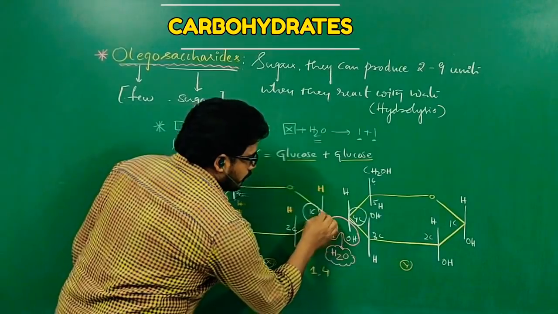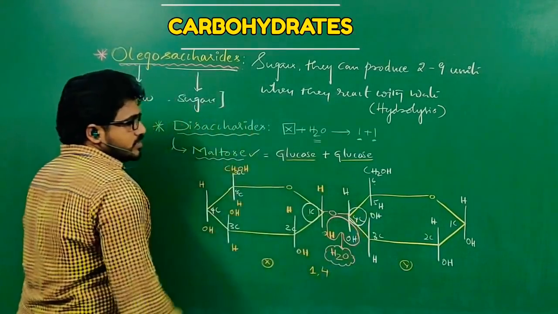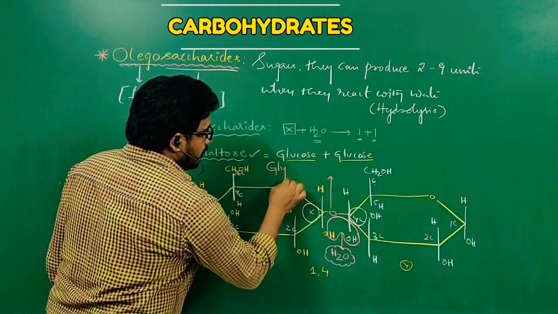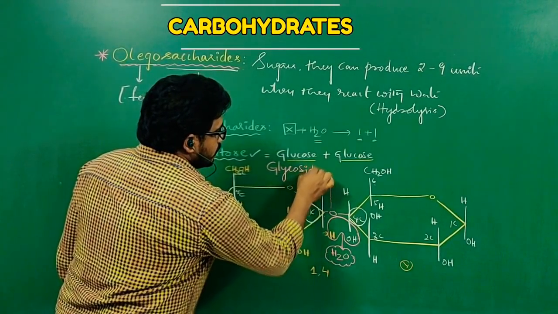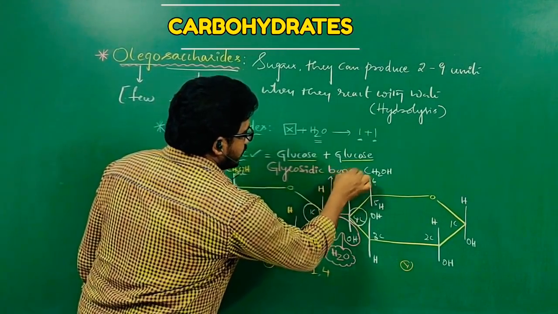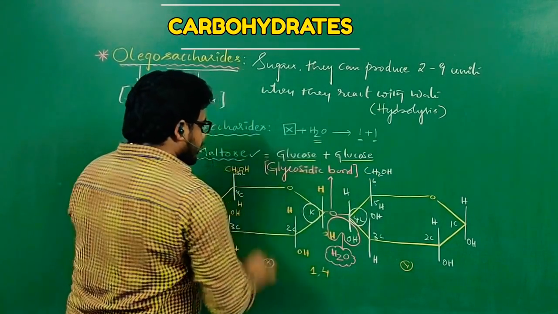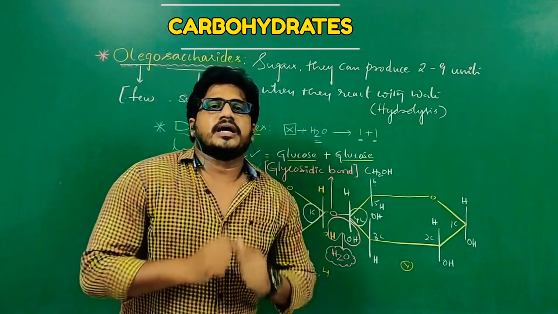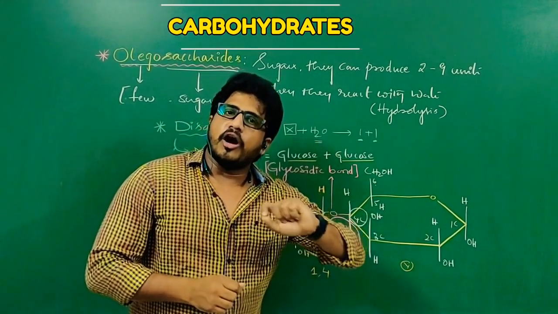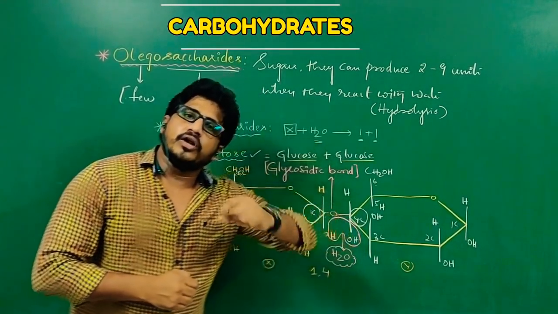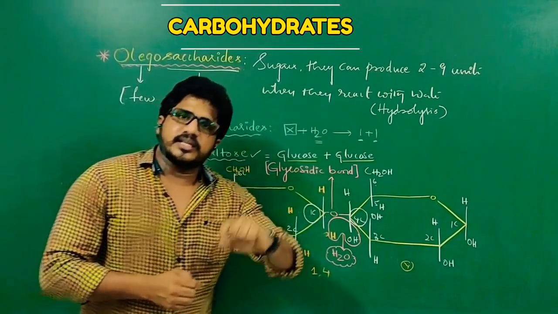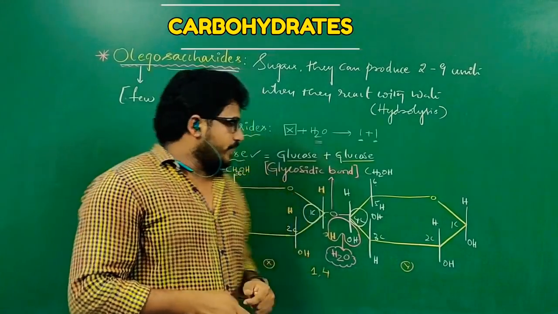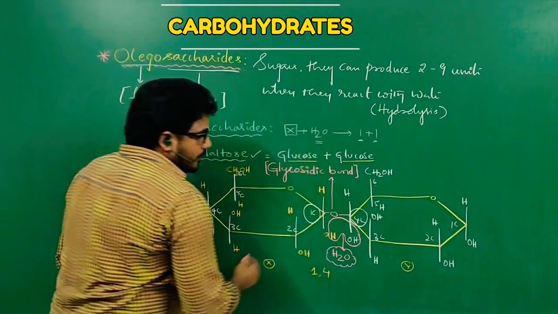Then this O forms a bond here. So this is called a glycosidic bond. What is a glycosidic bond? It is a bond which exists between two monosaccharides, or between carbohydrates, or between oligosaccharides; it is the bond existing in carbohydrates except monosaccharides.